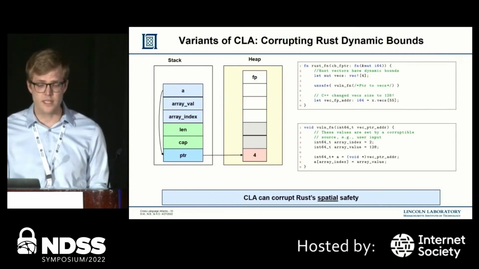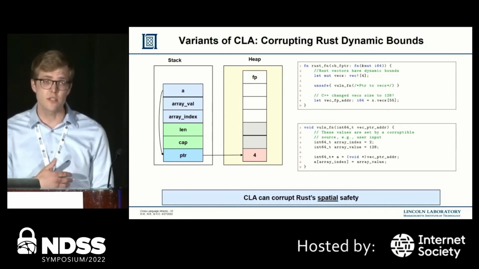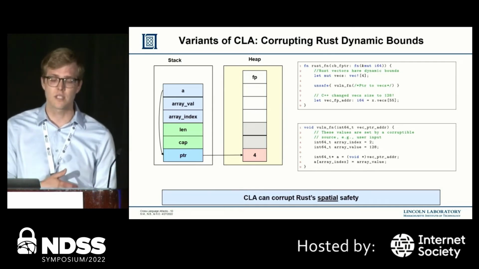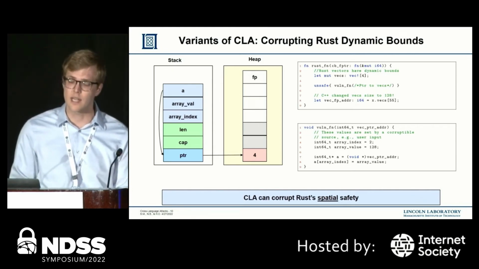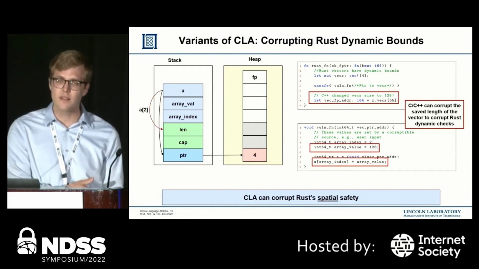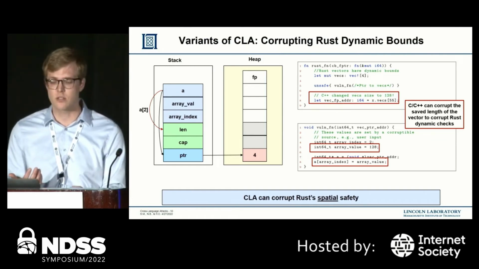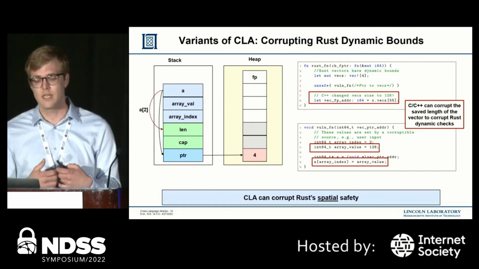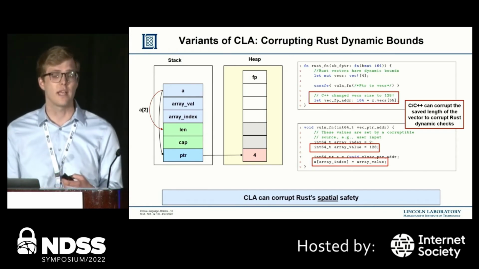So one such variant that we describe in the paper is how to corrupt Rust safety guarantees, spatial safety guarantees. Here we have a simplified code example where Rust creates a vec and then calls a C function, but the C function contains an out-of-bounds error on line 8. Thus, we can use this memory corruption in C to overwrite the fat pointer associated with the vec in Rust memory. This leads to cascading spatial corruptions, as the dynamic checks in safe Rust will now fail to identify these out-of-bounds errors, like you can see on the Rust side of the code on line 8.